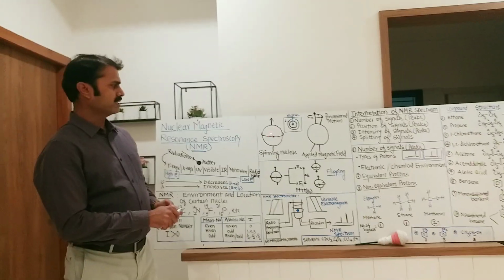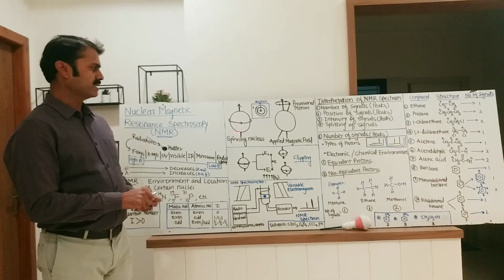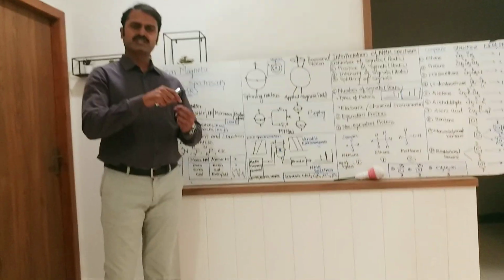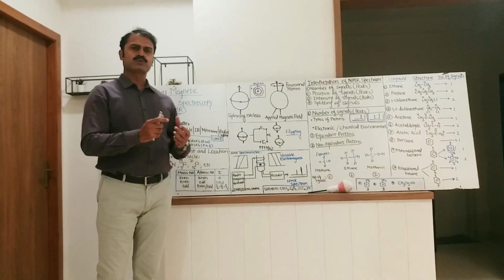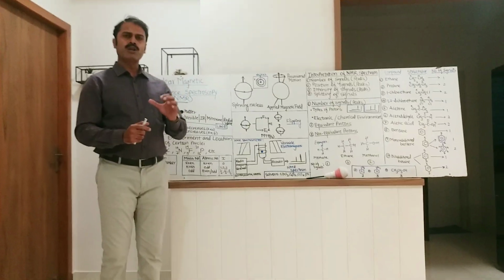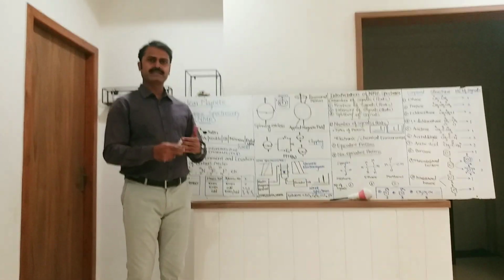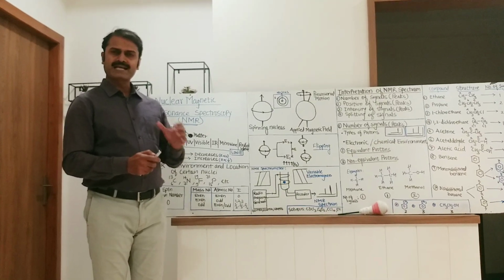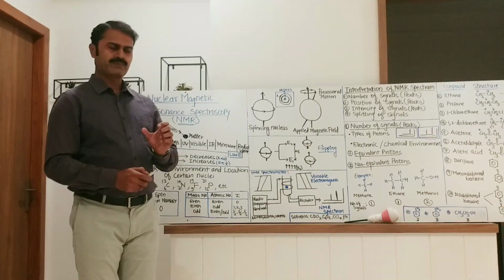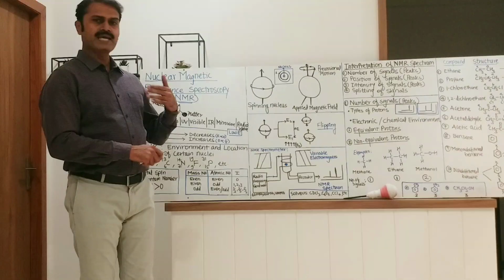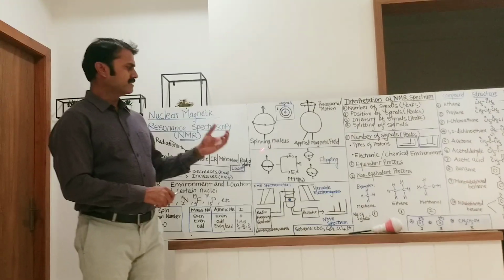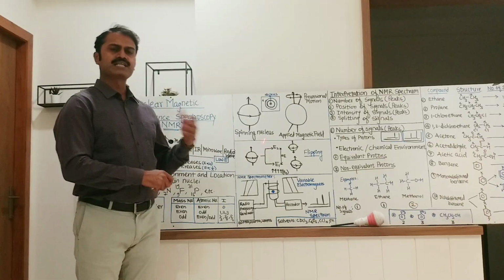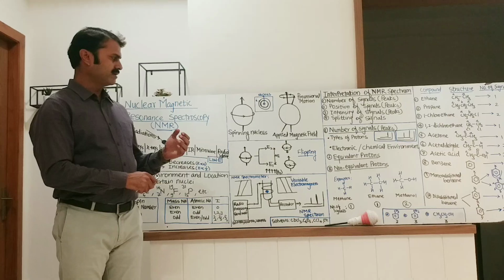When nuclei spins, it is a charged particle, and due to spinning of nuclei, a small magnet is generated, and that magnet acts as a bar magnet. In presence of external magnetic field, this small magnet, which is known as bar magnet, responds to the external magnetic field.